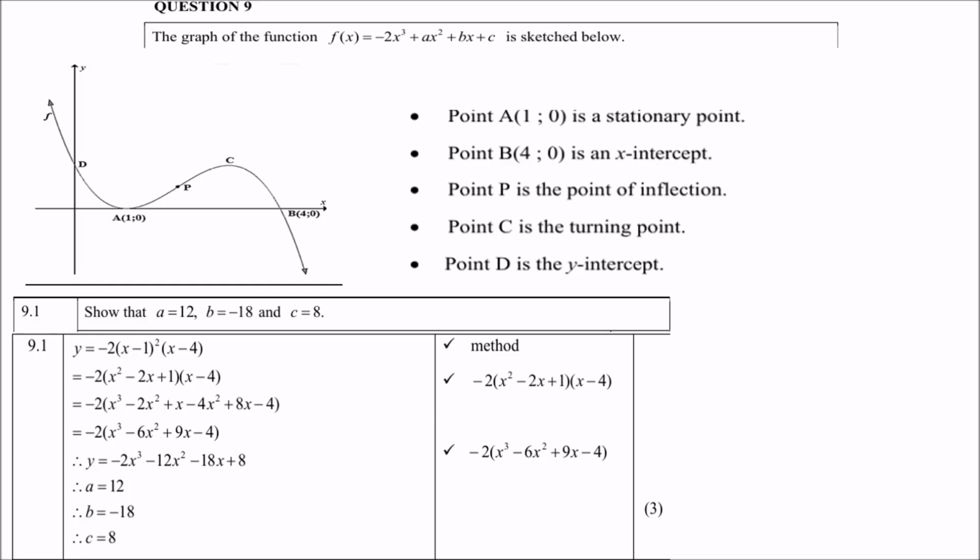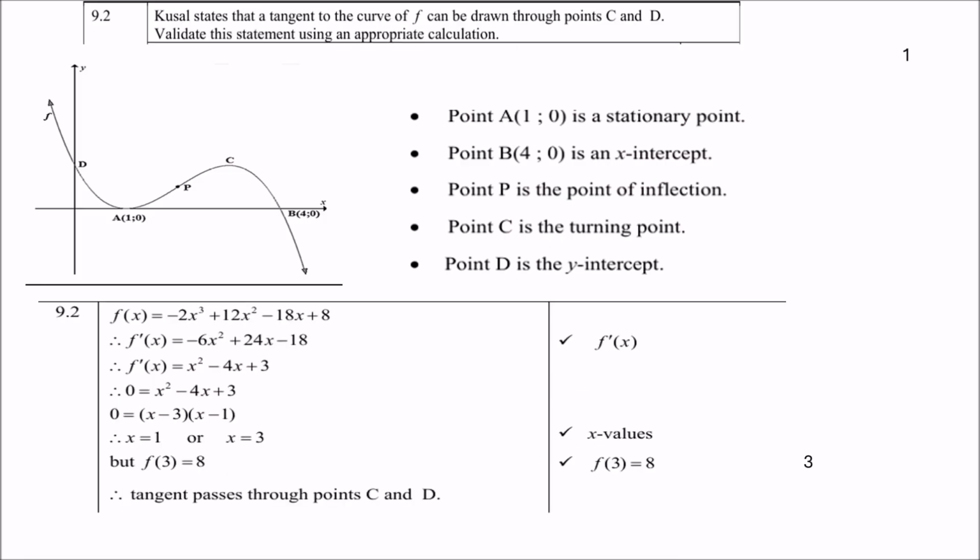Question 9.2: Kusal states that a tangent to the curve of f can be drawn through points C and D. Just look, where are C and D? Validate the statement using an appropriate calculation. Remember, people, tangent in calculus also means derivative. So you take the function which you now have completed and differentiate f. You get negative 6x squared plus 24x minus 18. And of course, you can simplify that.